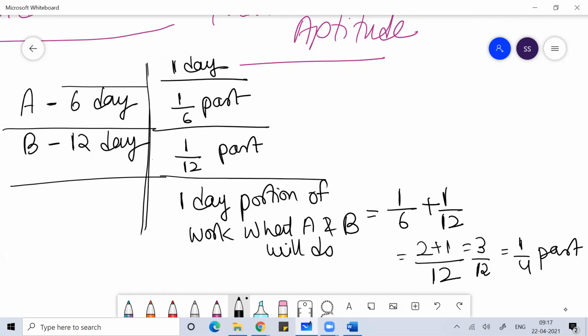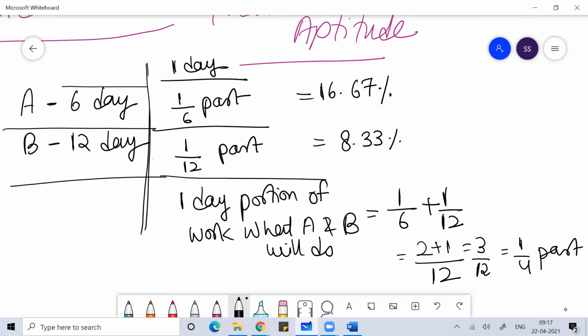Here, when we are understanding this concept, you can understand it this way: if A can do the work in 6 days, it means every day A is doing 1/6 part of the work. 1/6 part means 16.67%. I have already taught you percentage, so I hope you remember. If B can do the work in 12 days, it means every day B is doing 1/12 part.